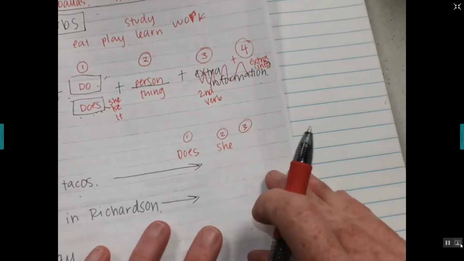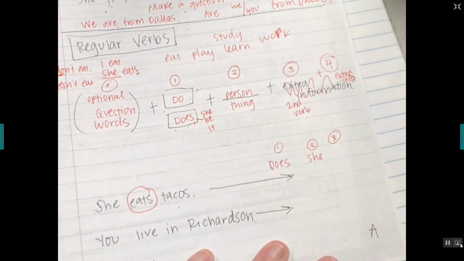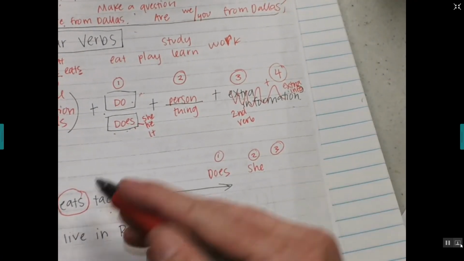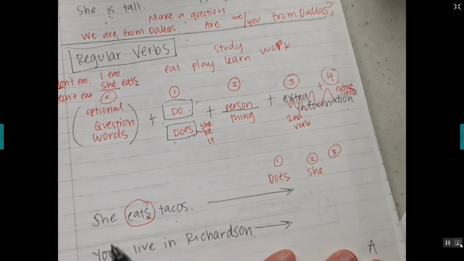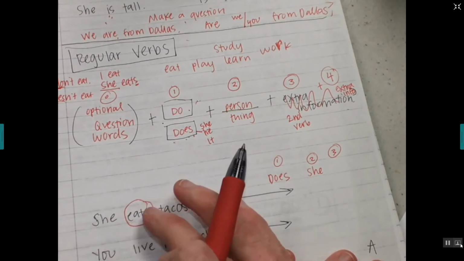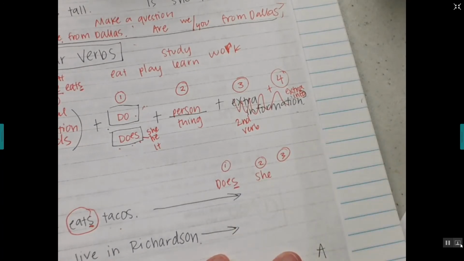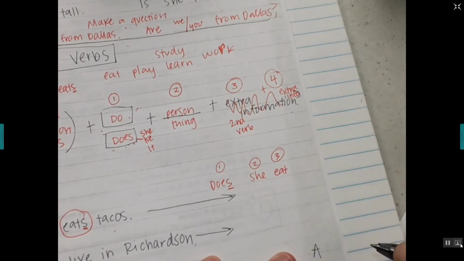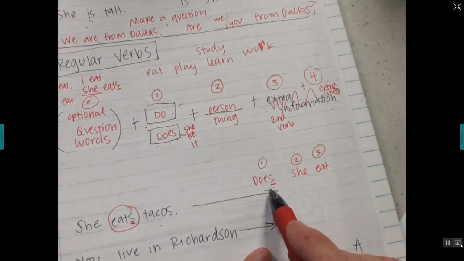Okay, so here, what's our verb? Do you see this over here? What's our verb? This is our verb, right? Our action word, palabra de acción, is eats. So look at this one. This has an S. She eats tacos. We need the S, right? Because it's she and it's positive. So we need the S there on eats. Look over here though. Boom. There's an S in does. So our second verb does not use the S. The S from the eats moves to the S on the does in the question and in the negative.